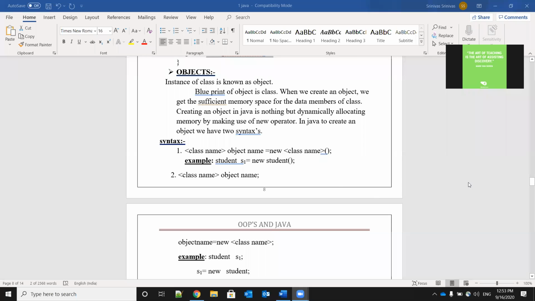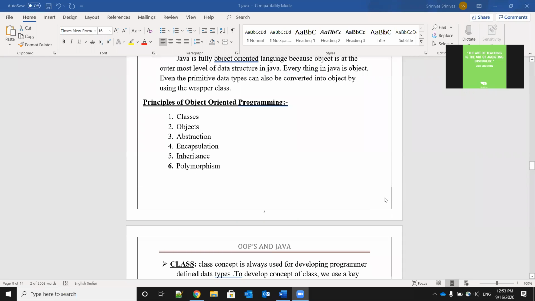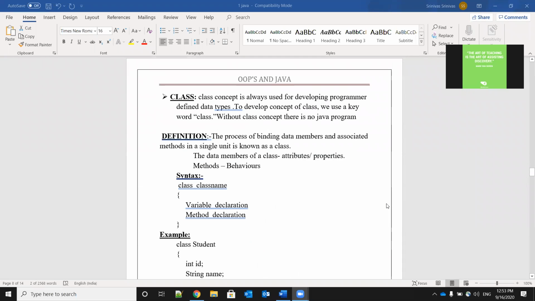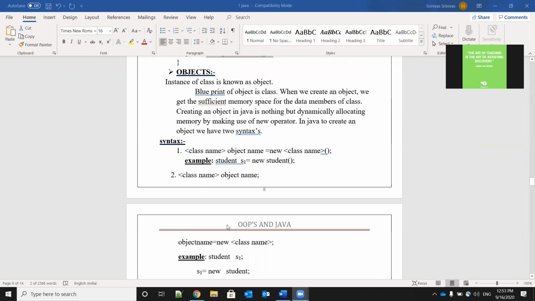Okay girls, now we will start with the next topic. What is that? Objects. So what we are seeing now, these all are nothing but principles of object oriented programming. What is the first principle? Class. What is the second principle?